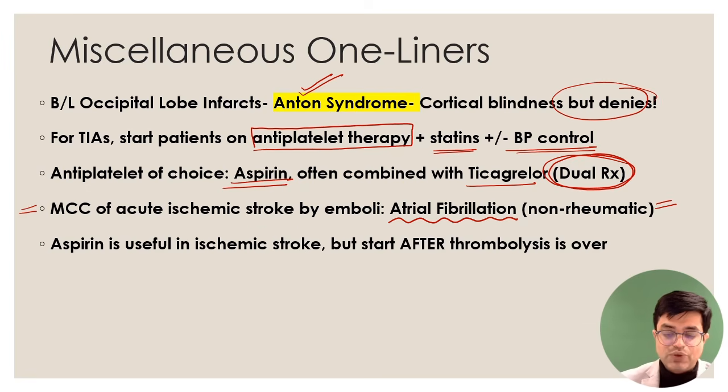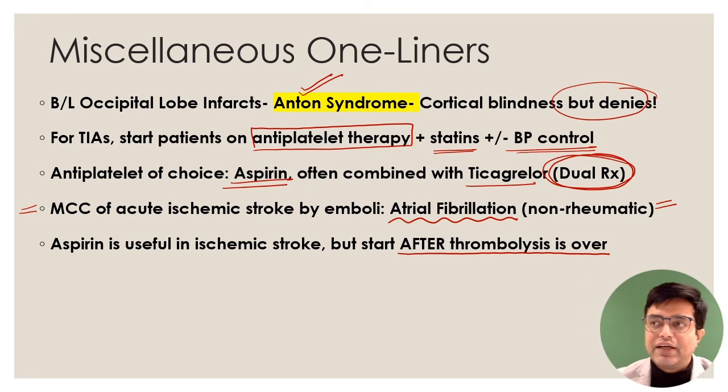Then aspirin is useful in ischemic stroke, but it is not started within the first 24 hours, always start after the thrombolysis is over. So two types of questions can be asked to you. Does aspirin have a role in the management of ischemic stroke? The answer is yes. Is aspirin given acutely in the management of ischemic stroke? Not immediately. It is given 24 hours after thrombolysis has been done. Right? Clear? So depending upon how question is asked, you may get question on this. Statement based questions have been asked in the other exams. So that is why I am emphasizing this point here.